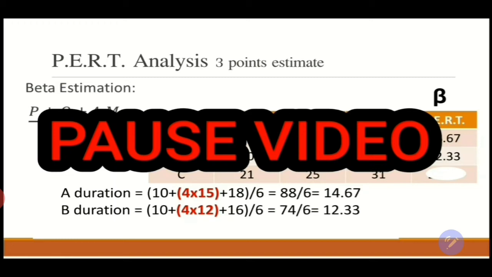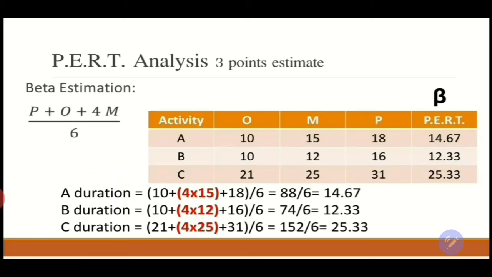Now pause the video, calculate C duration. Correct. It's 21 plus 4 times 25, which is the most likely, plus 31, which is the pessimistic, over 6. It will be 152 over 6, and the answer will be 25.33. So far, we have determined a single value for the activity.